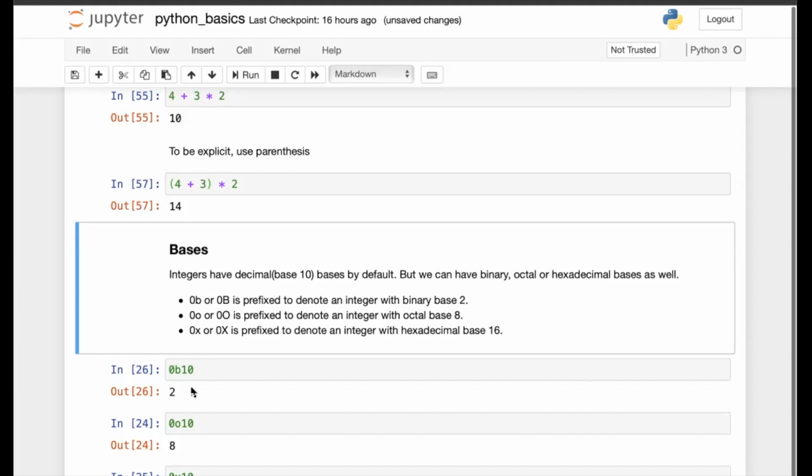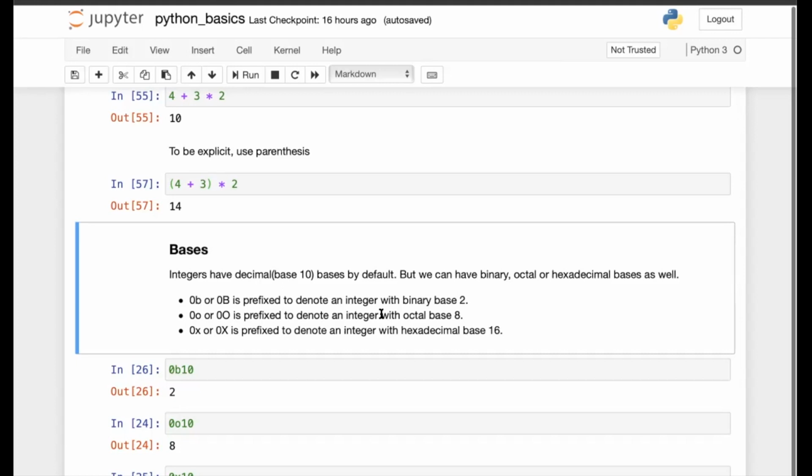Base 2, base 8, and base 16 have special significance in computers because they are powers of 2. So we have separate notation for them, separate ways to represent them. A binary number can be represented by prefixing any literal with 0b. An octal number can be represented by prefixing the integer with 0o.